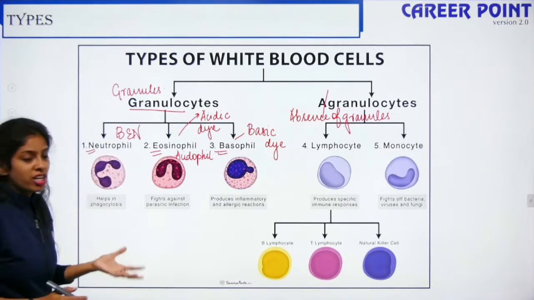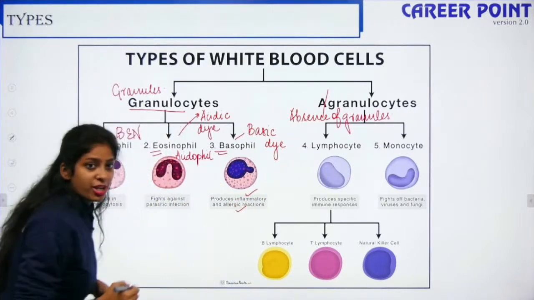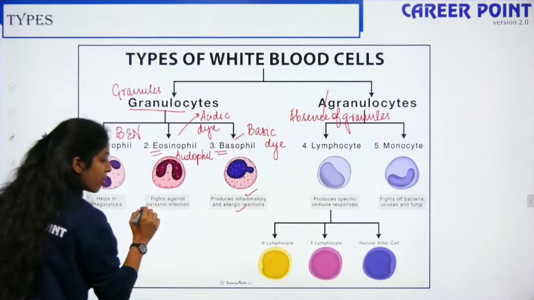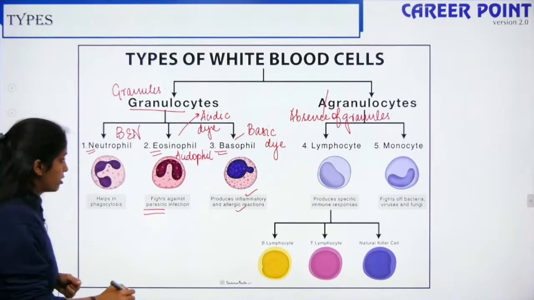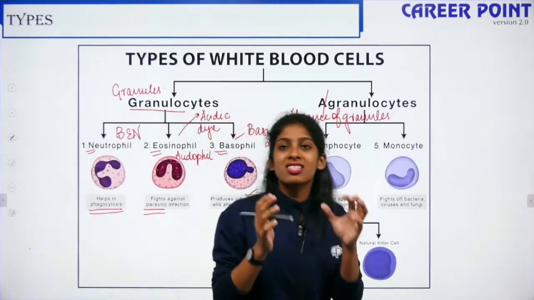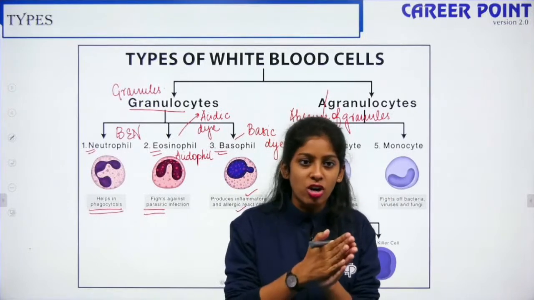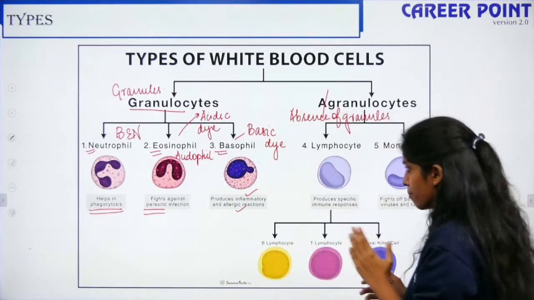But what is the function of a basophil? It produces inflammatory and allergic reactions. And eosinophil, it fights against parasitic infections. And neutrophils help in phagocytosis. Phagocytosis is cell killing. They capture a cell and they kill it, that is phagocytosis. So the function is very important.